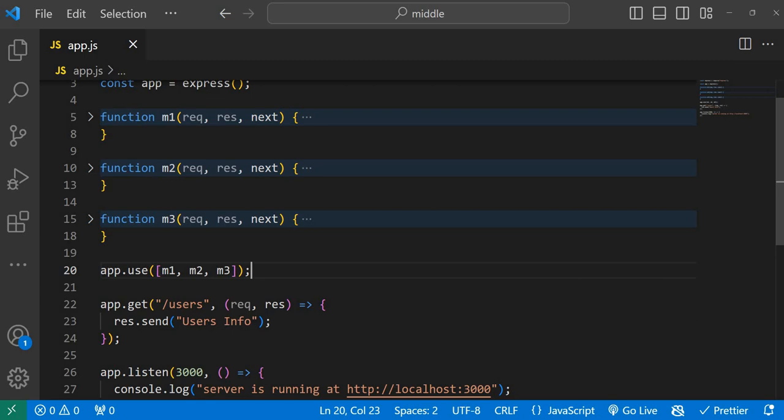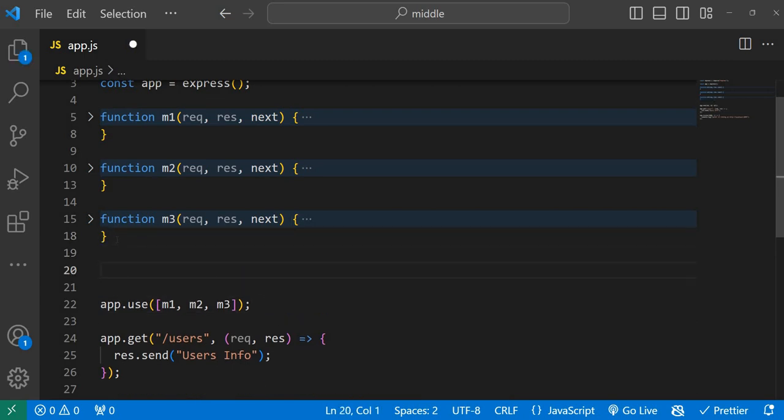Sometimes what will happen, if you have some middlewares from another file, people will try to add M1 and M3. Suppose this M2 is a collection of middleware functions. At that time you can say, hey, I got this array.